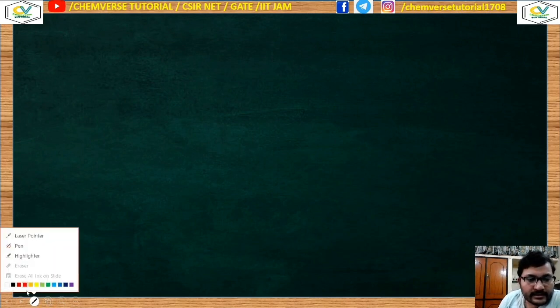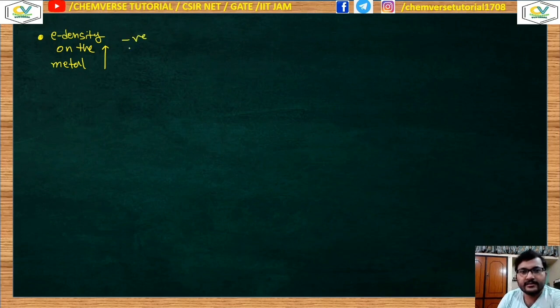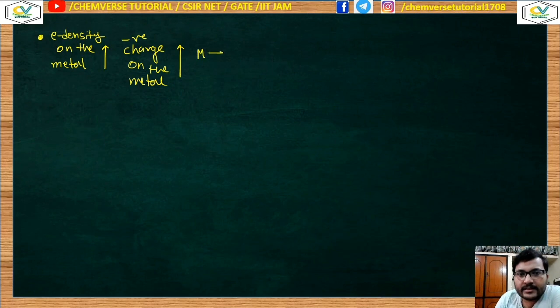What we had seen there is that if the electron density on the metal increases, I can also say the negative charge density on the metal is increasing, then automatically this metal to carbonyl back bonding, it is basically a pi back bonding, this extent of pi back bonding will increase.